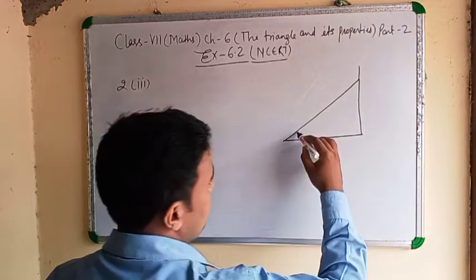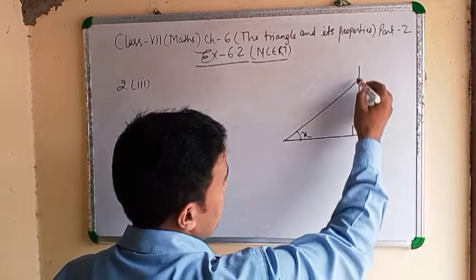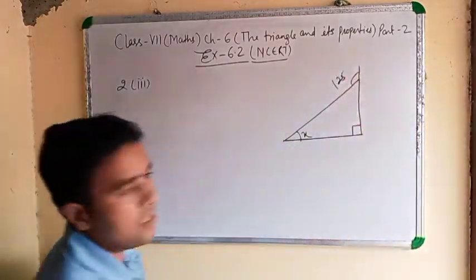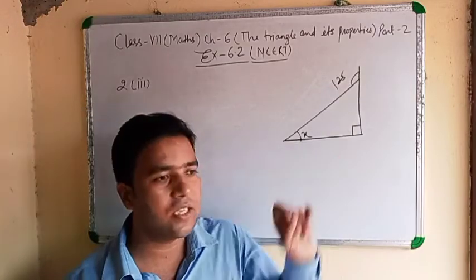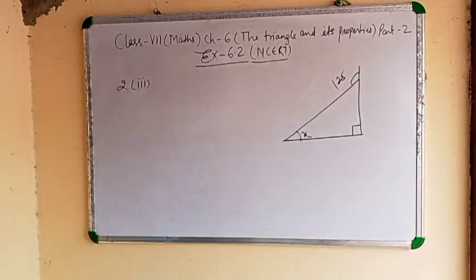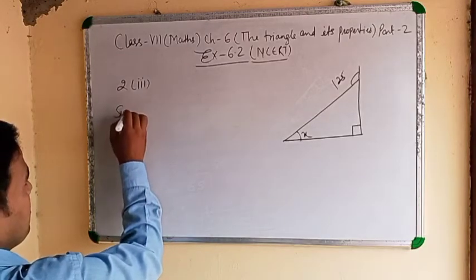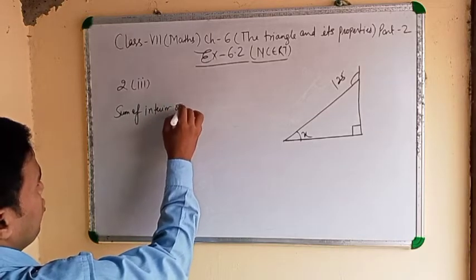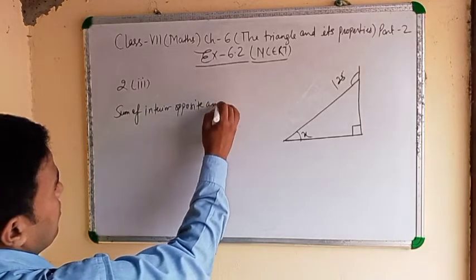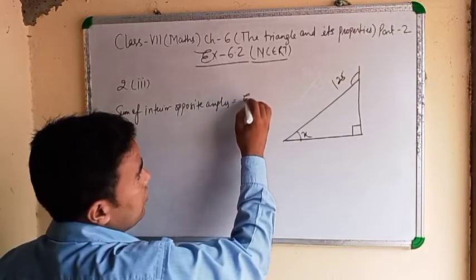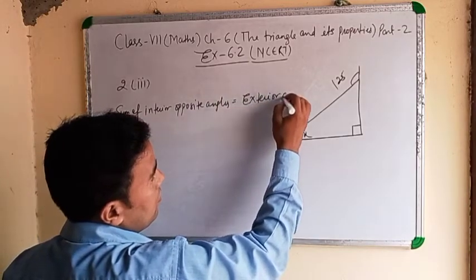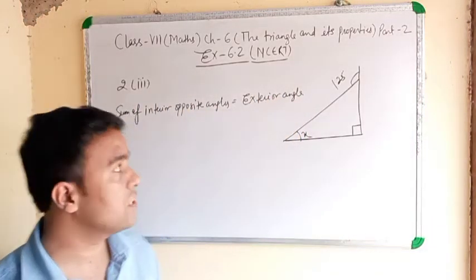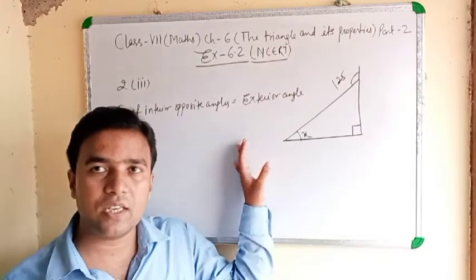Clear? It is x, and the exterior angle is 125. If this type of sign is given there, it means 90 degrees. Clear? It means the sum of the two interior opposite angles is equal to the exterior angle.